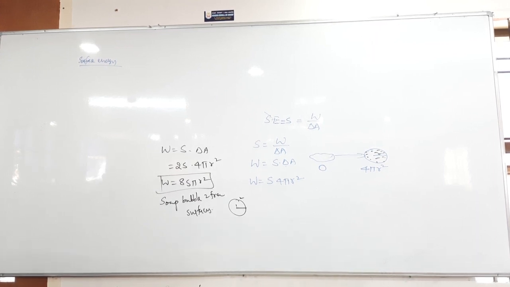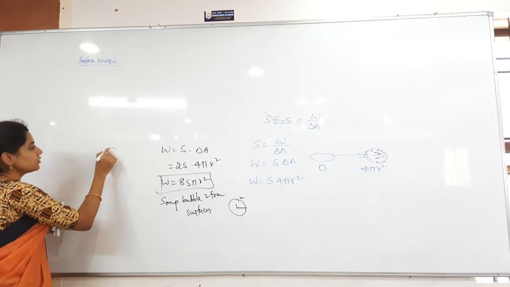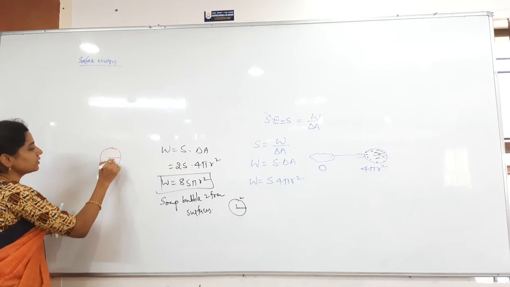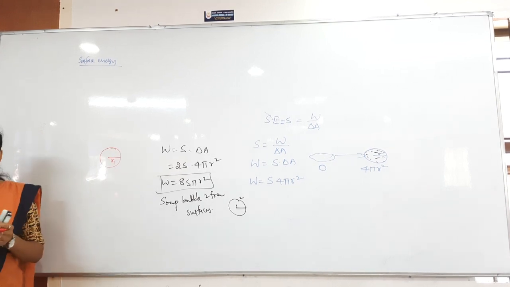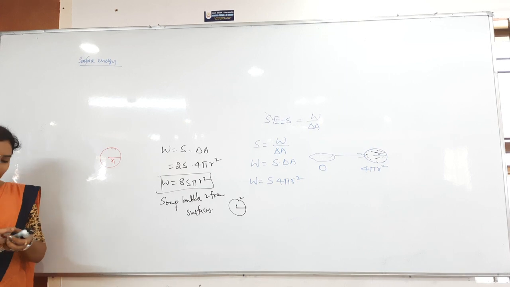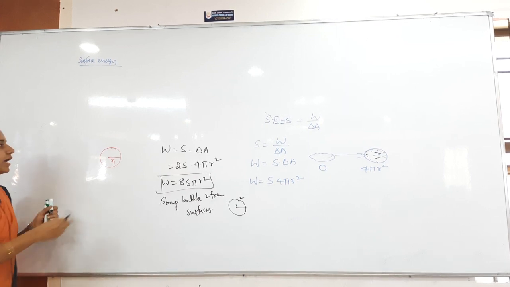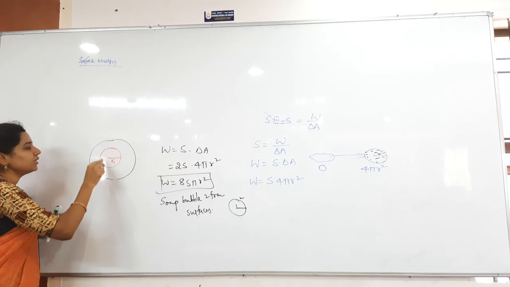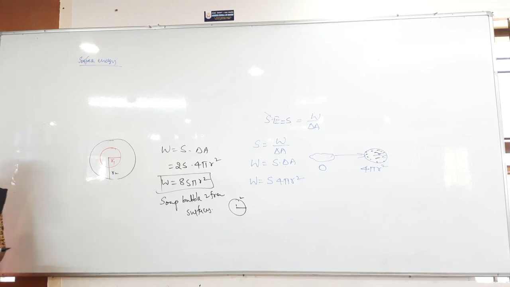How much? 8 pi S into r2 square minus r1 square. Why? Because initially the soap bubble was there of radius r1. Now finally whenever I blow it, it is becoming a soap bubble of radius r2.